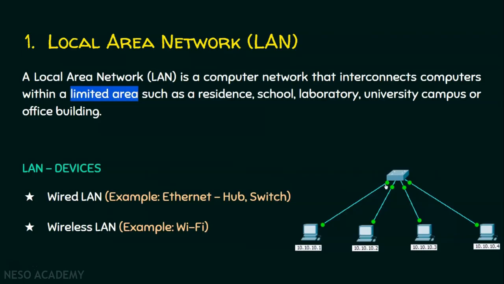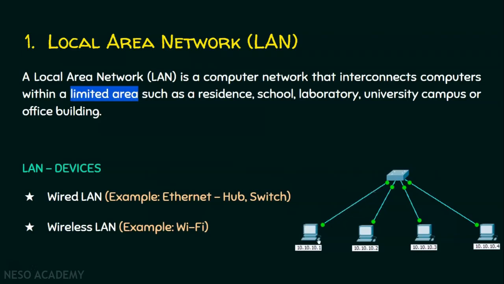In wired LAN, we have cables. So the example technology for a wired LAN is Ethernet. We have already seen in the previous lecture that Ethernet is used to connect two or more nodes. In this case, this node is connected to the switch. This computer is connected to the switch with the help of an Ethernet cable. To be precise, this is an Ethernet straight-through cable. Because Ethernet straight-through cable connects devices of different kinds. Switch and computers are different kinds of devices. So we need to use Ethernet straight-through cable.